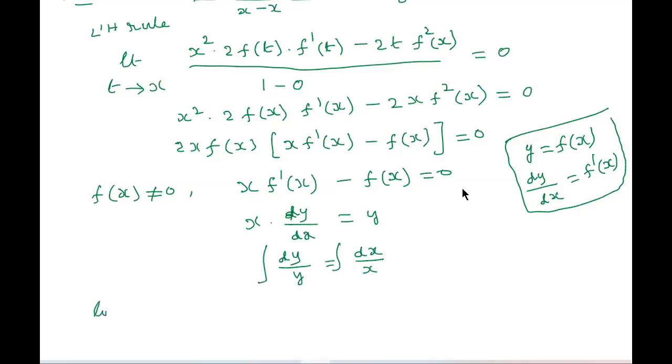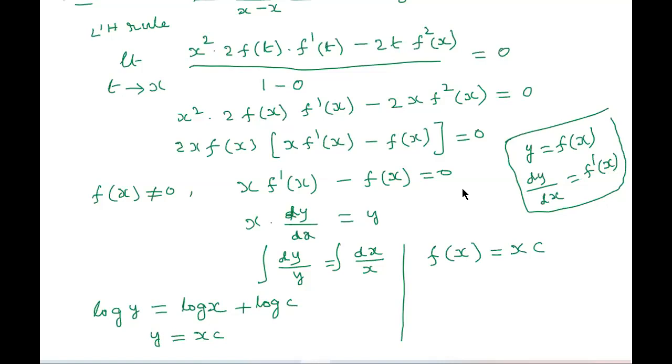What we get? Log y is equal to log x plus log c. Now, by using the formula on the right hand side, log a plus log b gives log ab. After that, remove the log, we get y is equal to xc. Now what is y? Already we have taken that as f of x. So f of x is equal to xc.